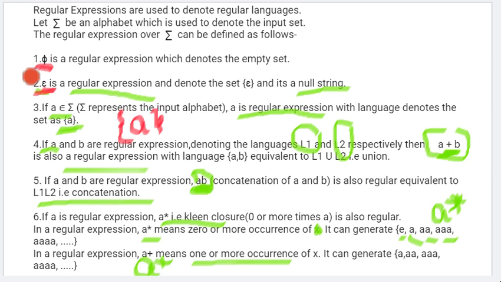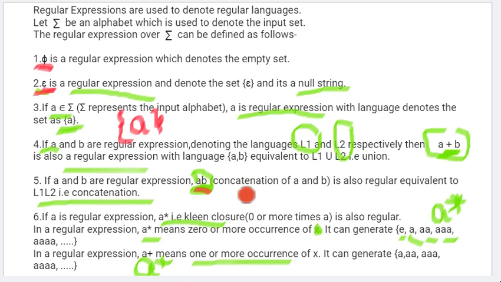For the union of two expressions, we use A plus B. For concatenation of two languages, we just write AB, like A dot B. AB is the way of writing concatenation.